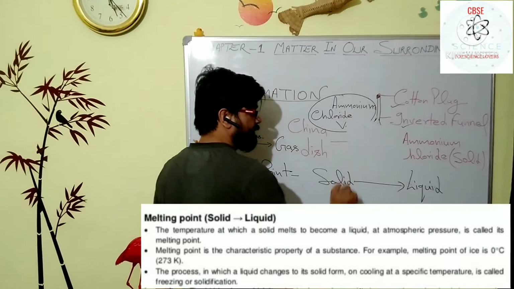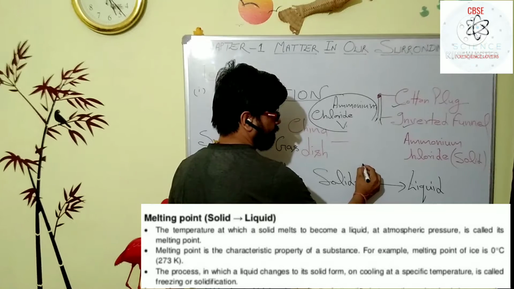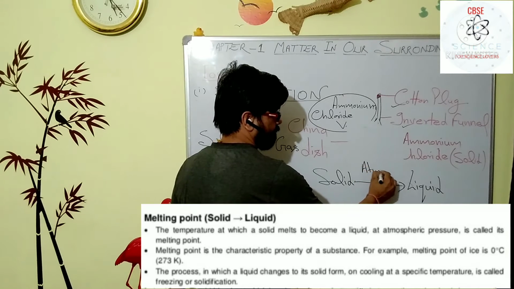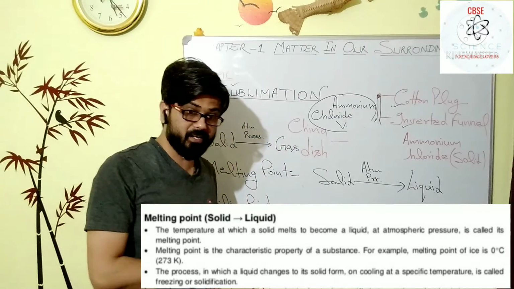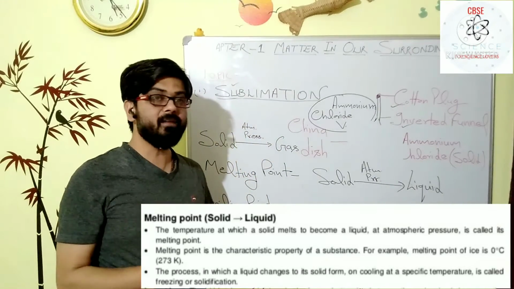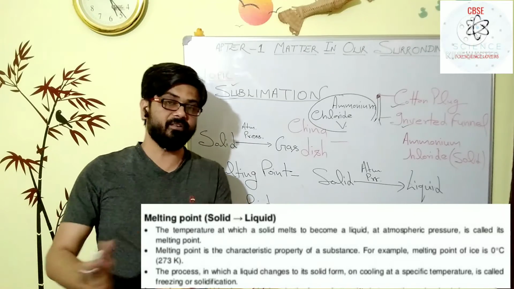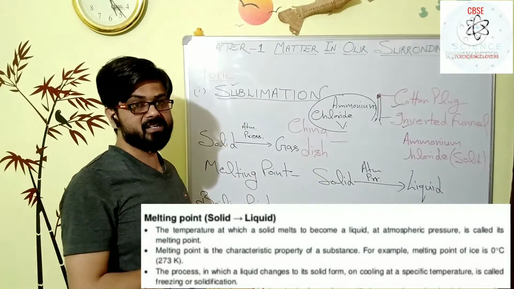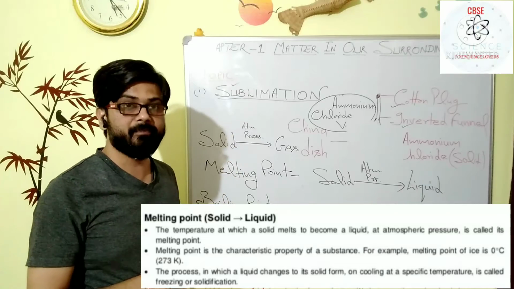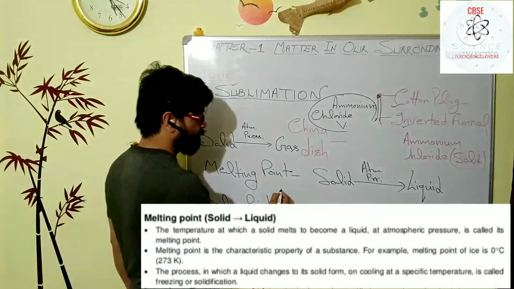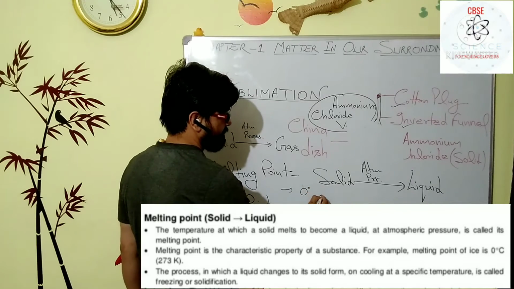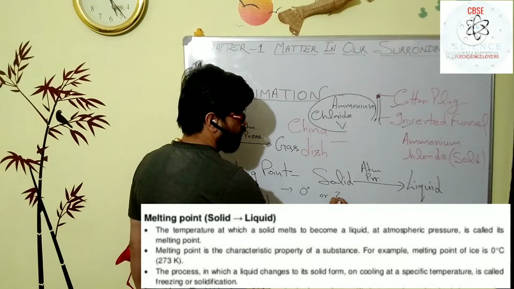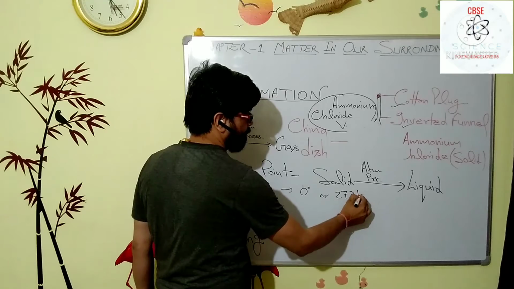That specific temperature is said to be the melting point of that particular material, and this melting point is different for different matter. It depends on the structure of the matter. For example, the melting point of ice is 0 degrees Celsius, or you can call it 273 Kelvin.